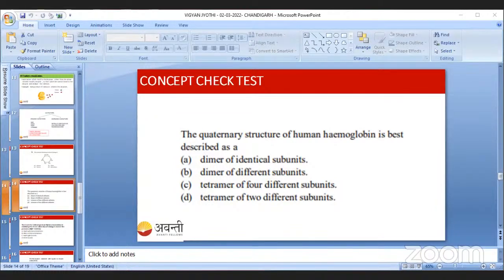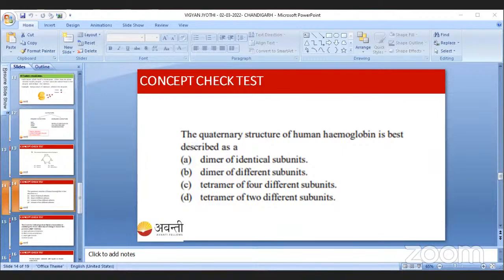So that's why option B is wrong. See here, in option C, what are they telling? Tetramer of four different subunits. No, obviously it is a tetramer, but it is having only the alpha and beta subunit, right? So that's why option C is also wrong.